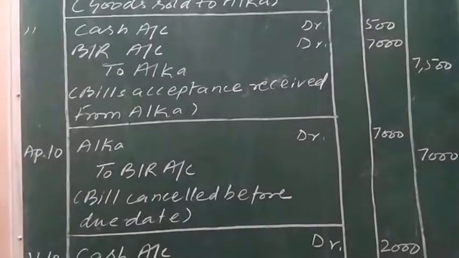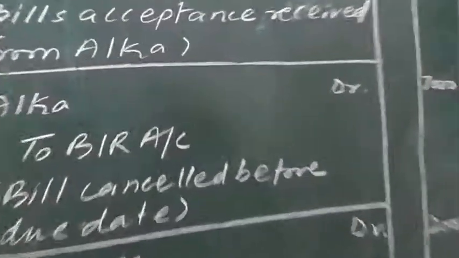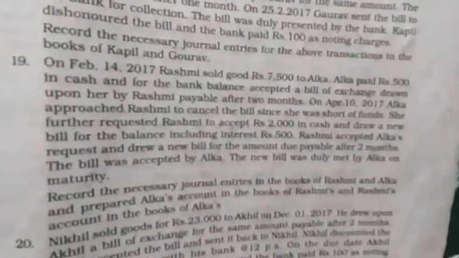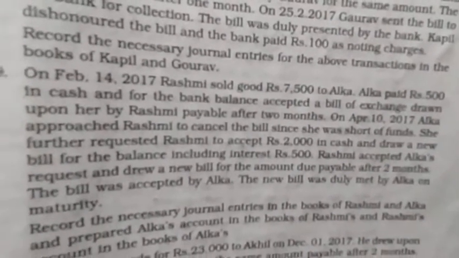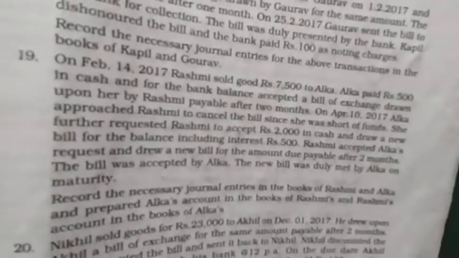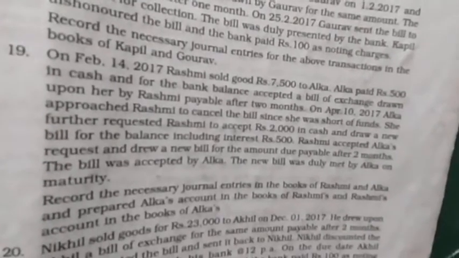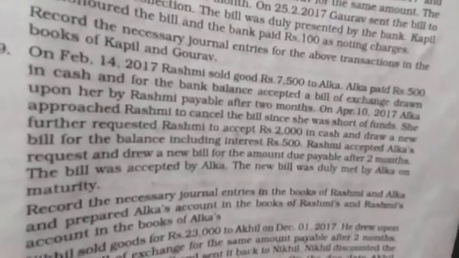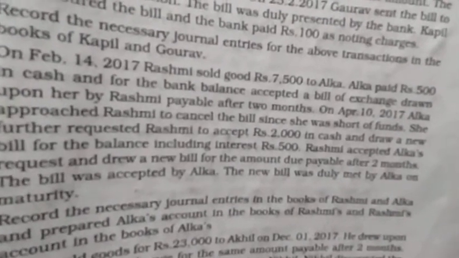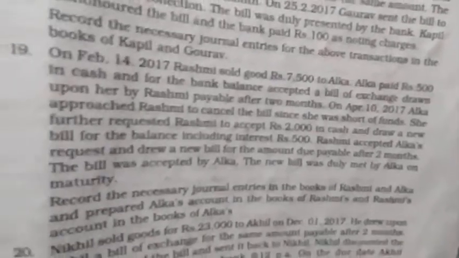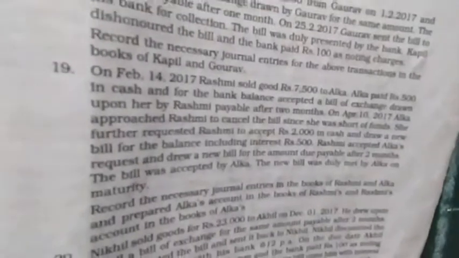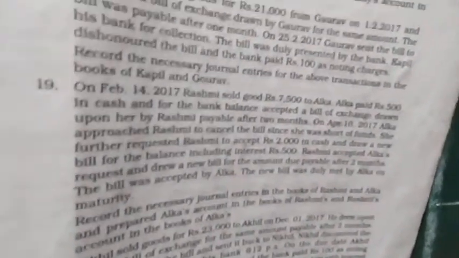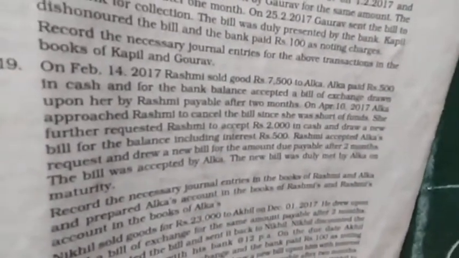Next, reading out the question, she further requested Rashmi to accept rupees 2,000 in cash and draw a new bill for the balance. Here, along with the new bill, Alka wants to pay rupees 2,000 in cash.